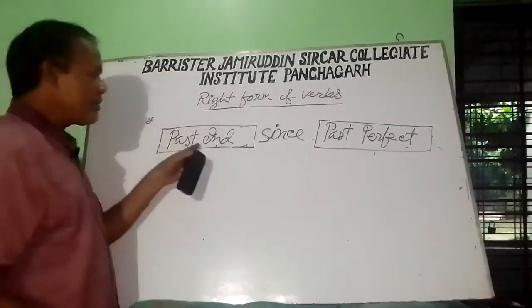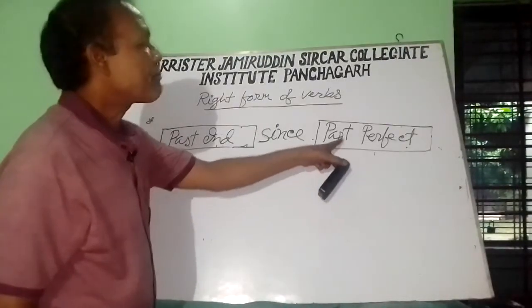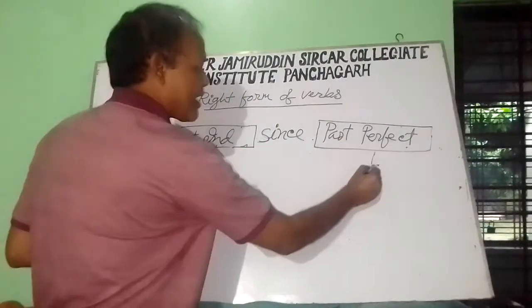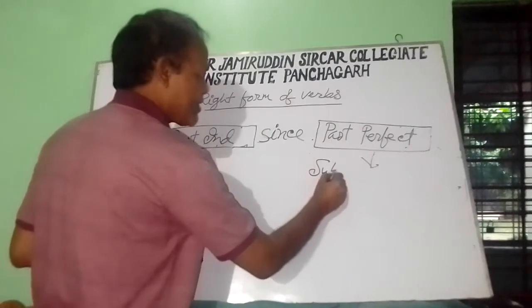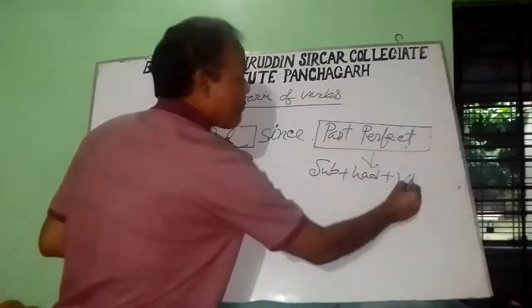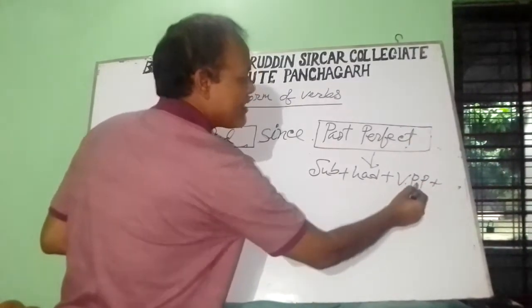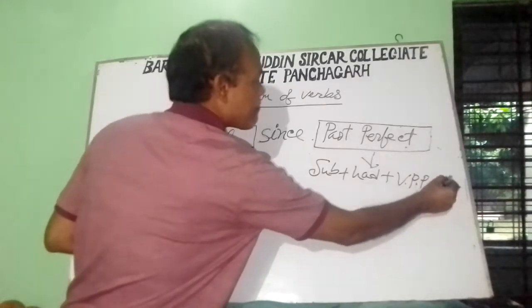We know past indefinite tense is subject plus verb in the past form, and past perfect is subject plus had, and verb in the past participle, VPP.